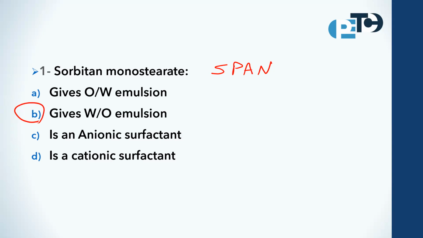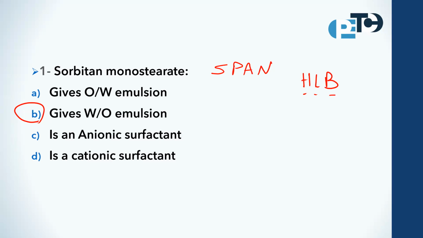Why water in oil emulsion? Because Span has a hydrophilic lipophilic balance, or HLB, with a low number. Therefore, it is more oily than it is hydrophilic. So the best answer is formation of water in oil emulsion.